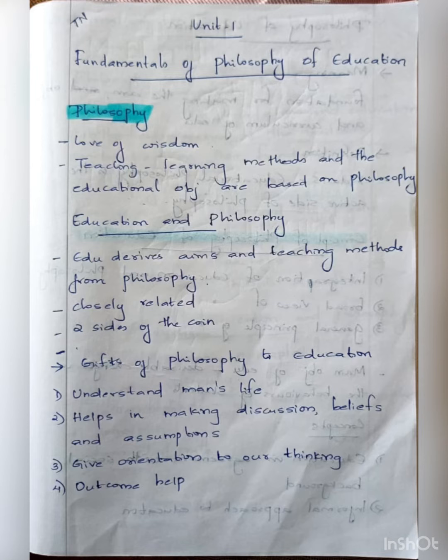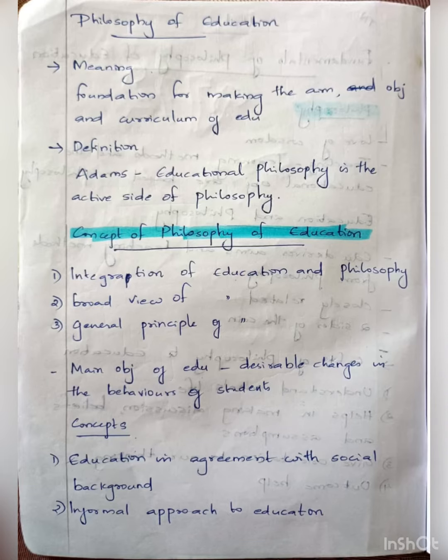Next, we can move on to philosophy of education. First of all, we should say the meaning. It is a foundation for making the aim, objectives, and curriculum of education. Then the definition. Adams defines education philosophy as the active side of philosophy.